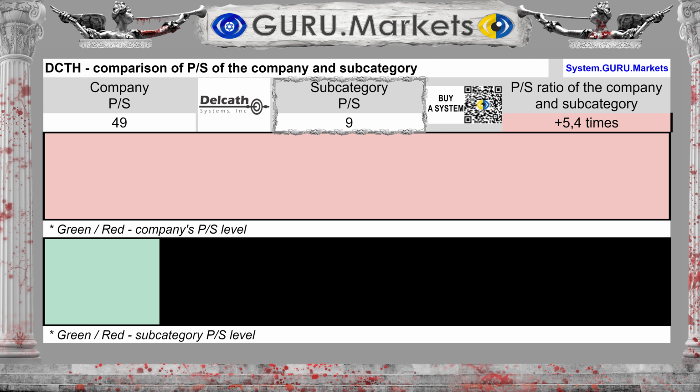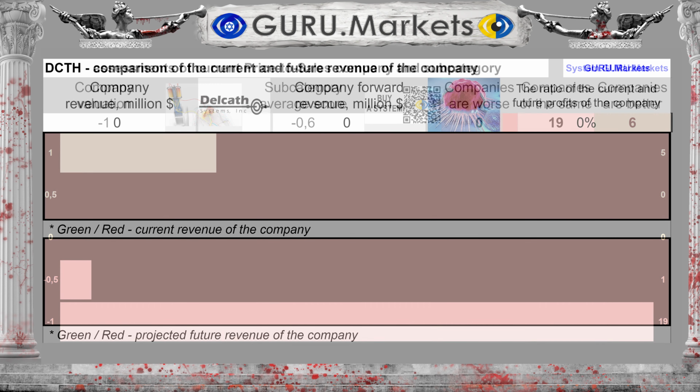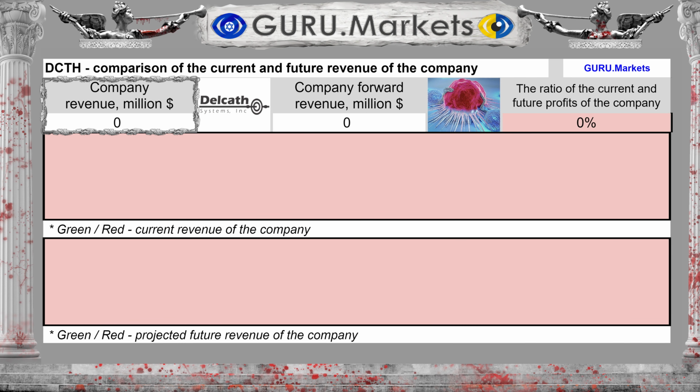The company's value to revenue ratio is 49. The subcategory average is 9, which is 444% higher than the subcategory average. Assessment of the stock market value to its revenue in comparison with indicators in the subcategory: Bad, -1 point. Revenue for the last 12 months was $0 million.